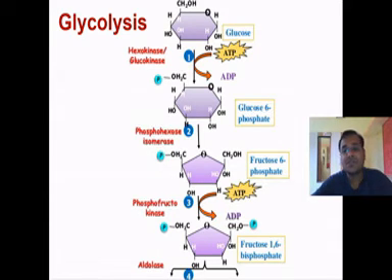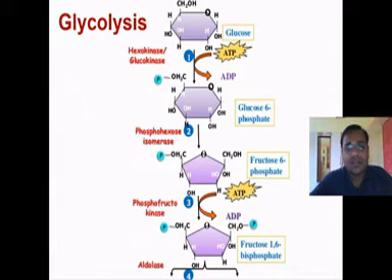The next stage is also known as the payoff stage, because in this stage more and more energy is produced, and the ATP input is paid off to the cell.